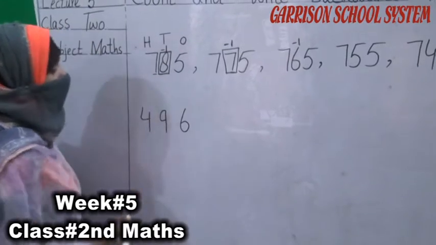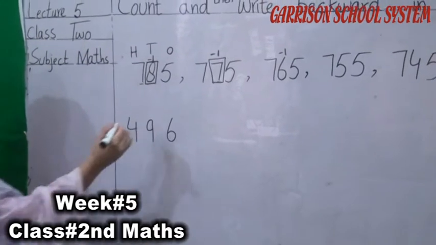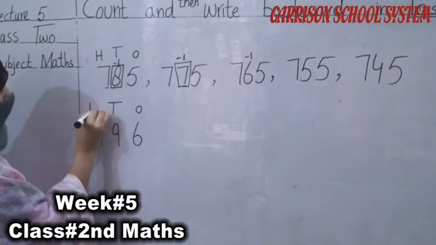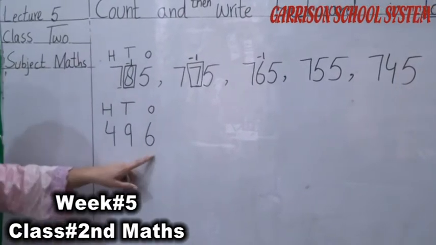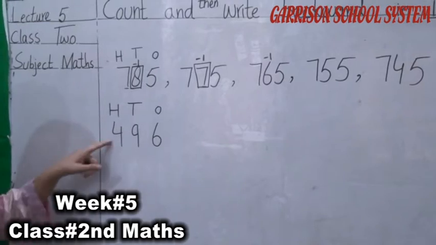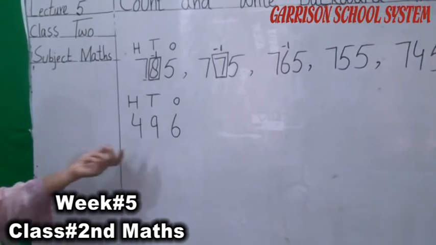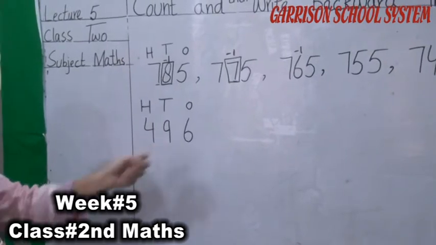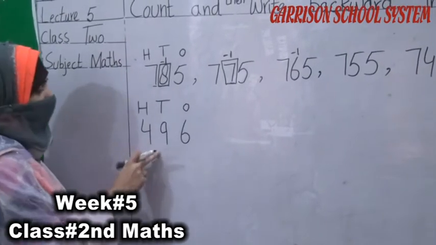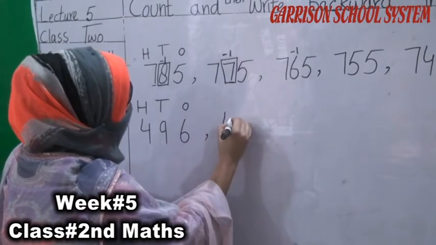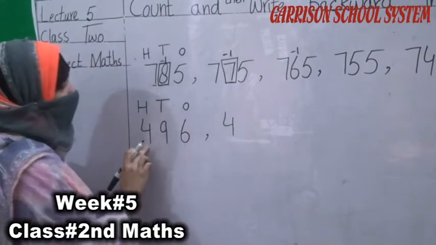496. First of all we have to write ones, tens, hundreds. 6 is the ones number, 9 is the tens number, 4 is the hundreds number. So now what will we do? We have to start writing our counting backward. 496. We have to write 400. Hundreds will be the same.